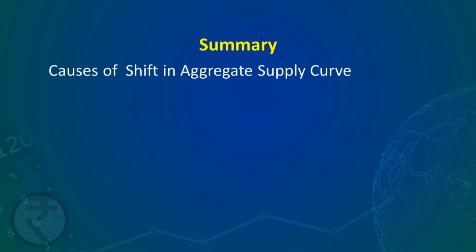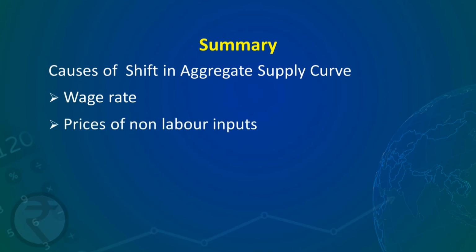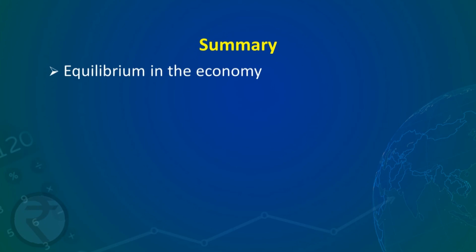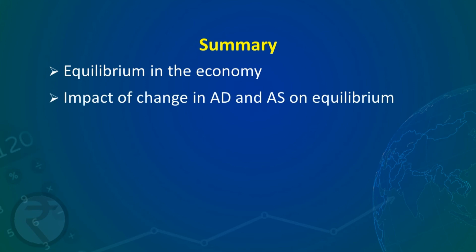Causes of shift in the aggregate supply curve are wage rate, price of non-labor inputs, productivity of labor and supply shocks. We have also discussed that equilibrium in the economy is achieved by the intersection of aggregate demand and aggregate supply, and we have also seen the effect of change in aggregate demand and aggregate supply on the equilibrium. In the next lecture, we will discuss the consumption function.